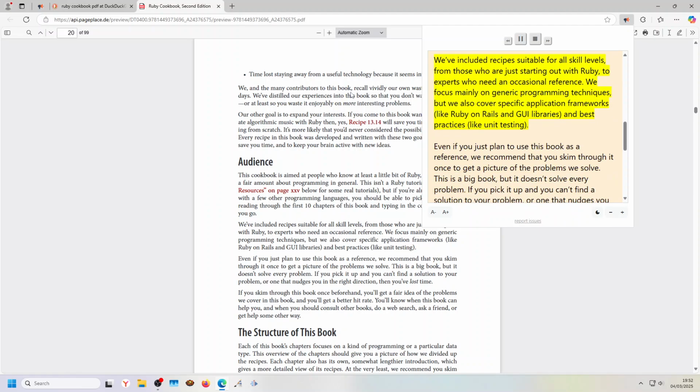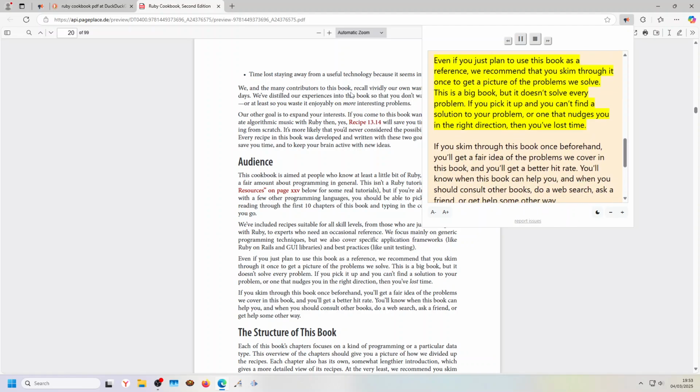We've included recipes suitable for all skill levels, from those who are just starting out with Ruby, to experts who need an occasional reference. We focus mainly on generic programming techniques, but we also cover specific application frameworks, like Ruby on Rails and GUI libraries, and best practices, like unit testing. Even if you just plan to use this book as a reference, we recommend that you skim through it once to get a picture of the problems we solve.